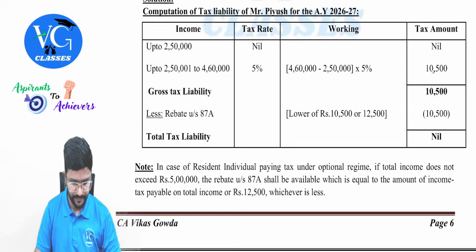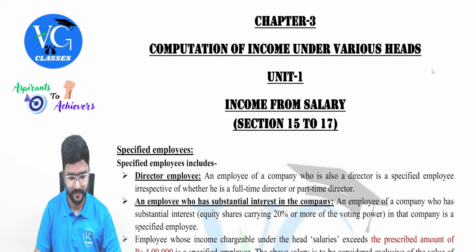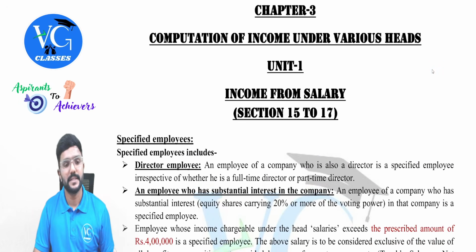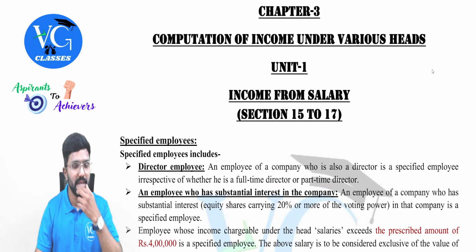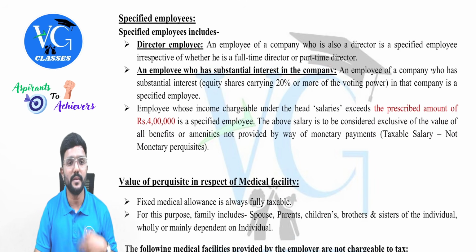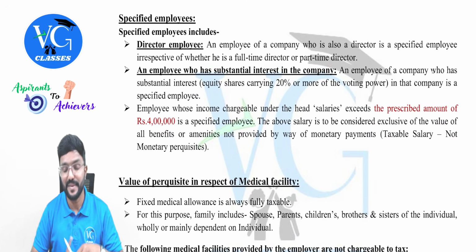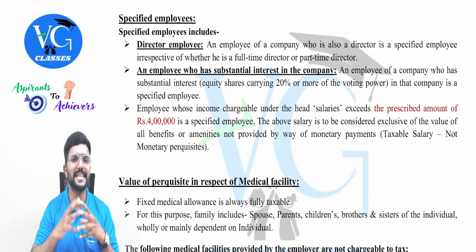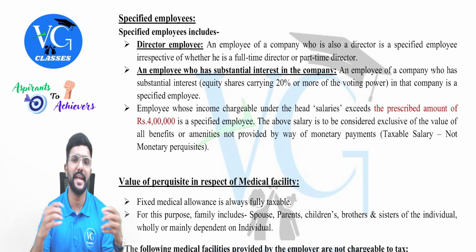Let us move forward. Next, moving on to the heads of income, guys. In salary chapter, there are two small amendments. Specified employees have been covered. Few perquisites are taxable only in the hands of specified employees, guys.